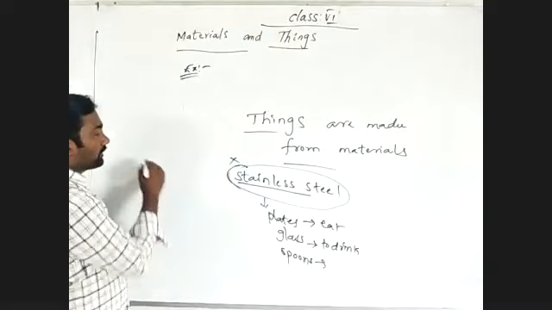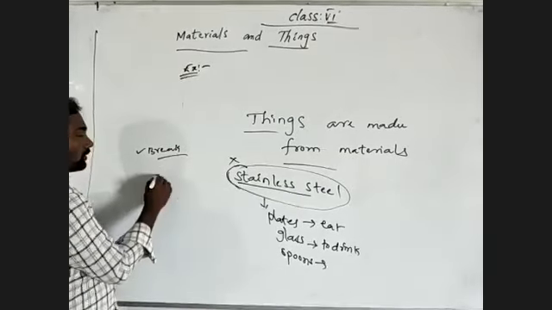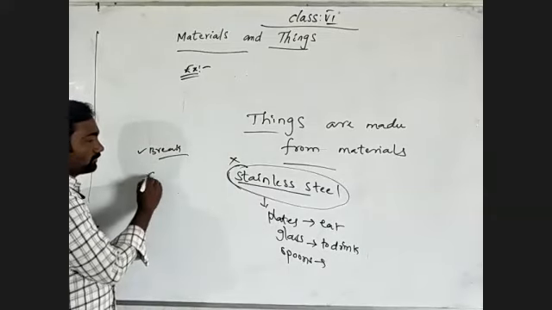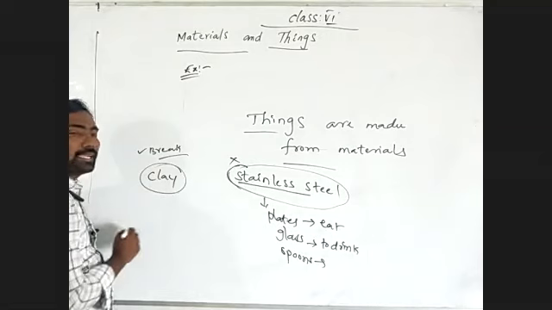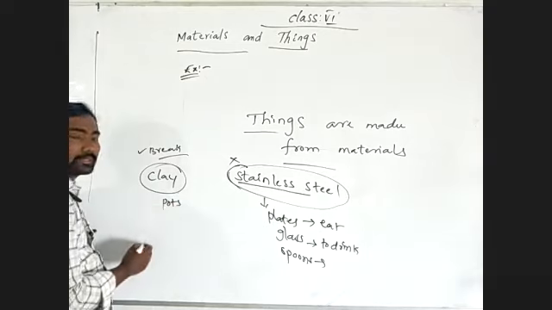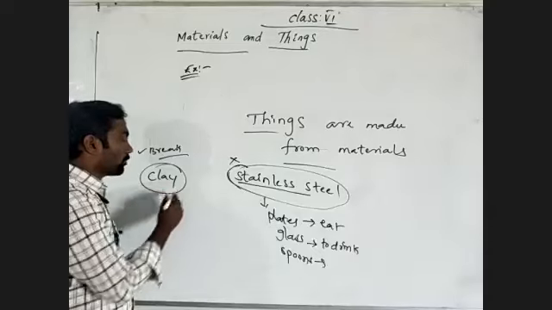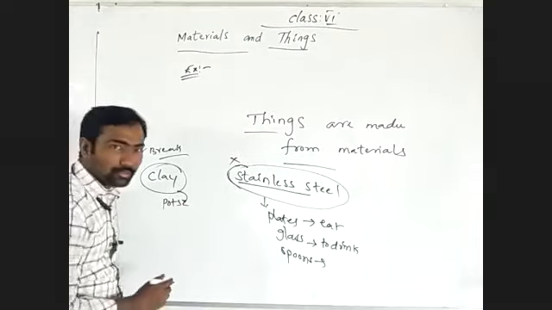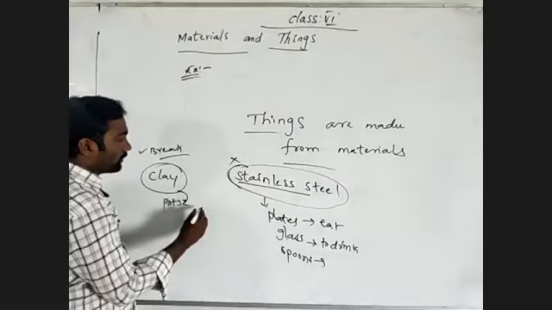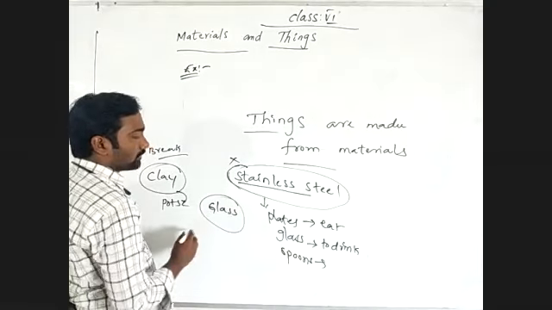Which can break? The things which are made up of clay, which means mud, clay pots, cooking vessels. In our olden days, we used clay pots, which are made from clay. And also the things which are made from glass material.